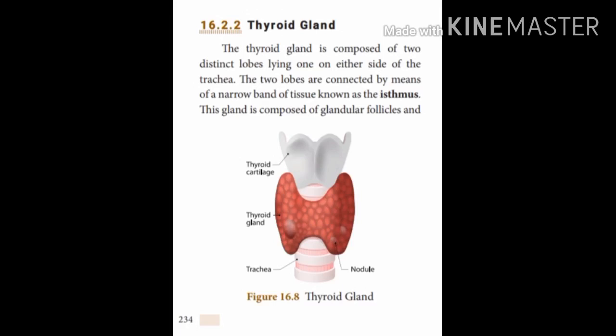The gland secretes triiodothyronine T3 and tetraiodothyronine or thyroxine T4. So these are the two hormones secreted by the thyroid.